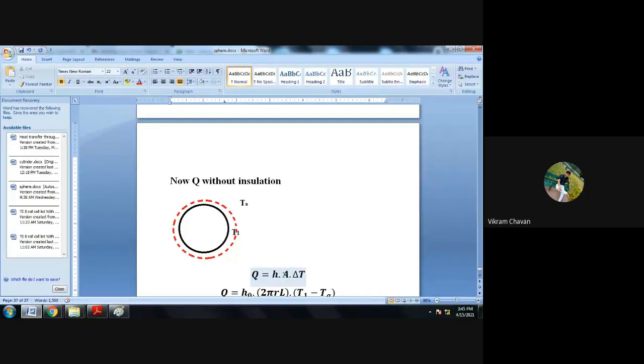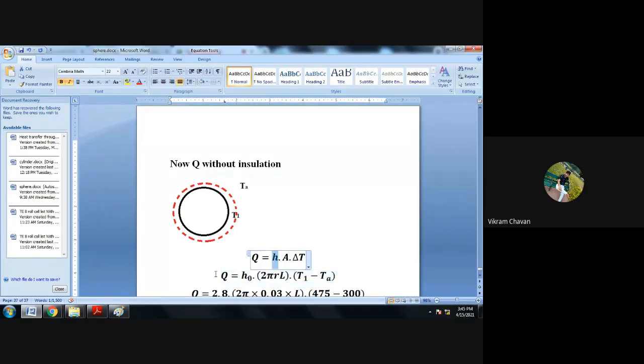So area A available for heat transfer is 2 pi RL, and instead of H we have H naught. Accordingly we will modify Newton's law of cooling according to our data. So the formula will become Q is equal to H naught multiplied by 2 pi RL multiplied by T1 minus TA.